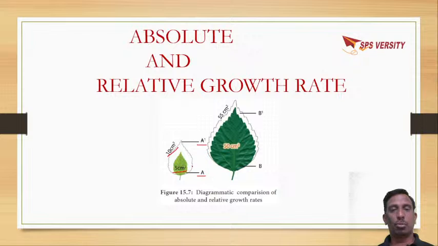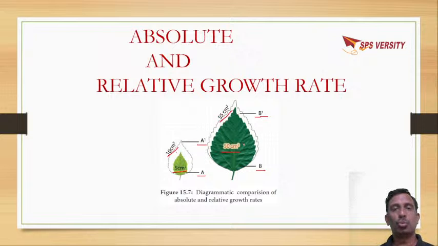So this is absolute growth. In a particular time period, the leaf size has expanded and become double: 5 centimeters square has become 10 centimeters square. When you come to this leaf, initially it is 50 centimeters square, later on it has become 55 centimeters square. So B1's value is 55 centimeters square. In a particular time period, it has increased by 5 centimeters square.